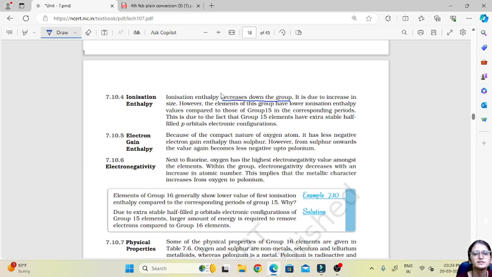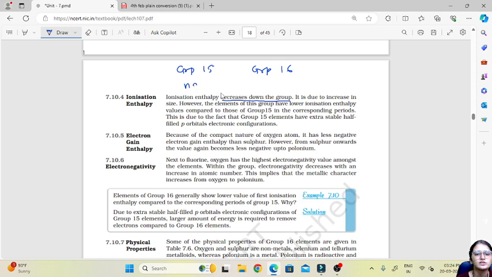However, elements of group 16 have lower ionization enthalpy values compared to group 15. Now one thing you have to remember here: as compared to group 15, in group 16 there is low ionization enthalpy. Now let us see why we get low ionization enthalpy in group 16.